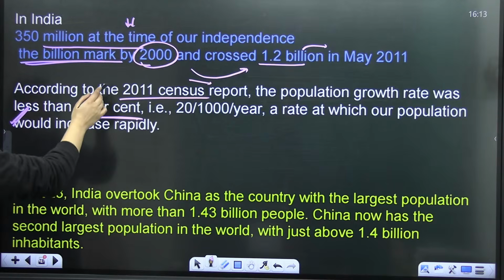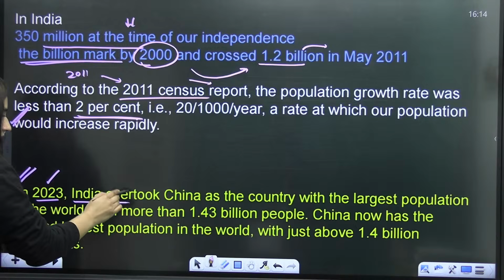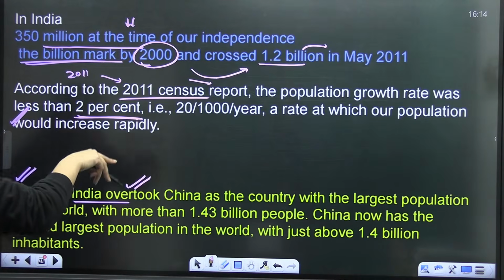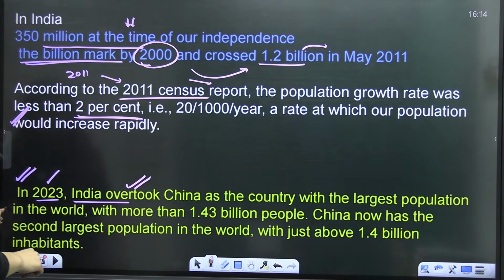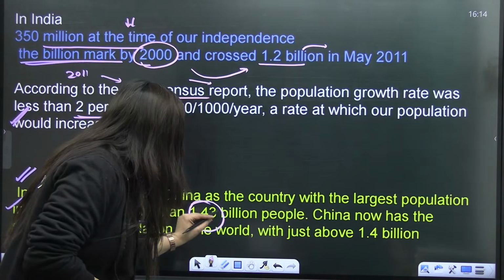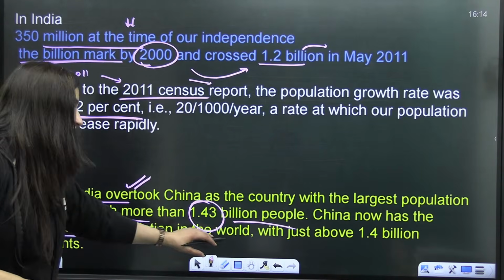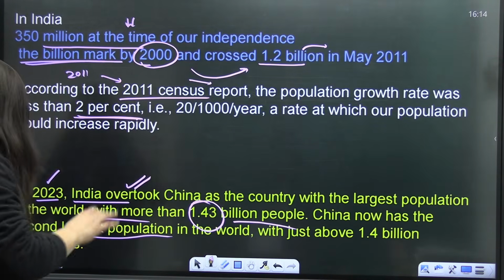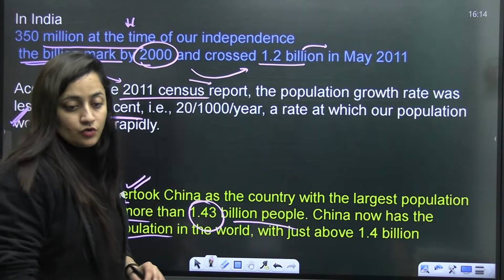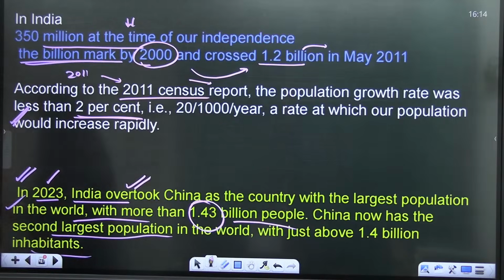But as per 2023, India overtook China as the country with the largest population in the world. Imagine, with more than 1.43 billion people. China now has the second largest population in the world with just 1.4 billion inhabitants. Are you getting my point? This is the change, okay? Is that clear?